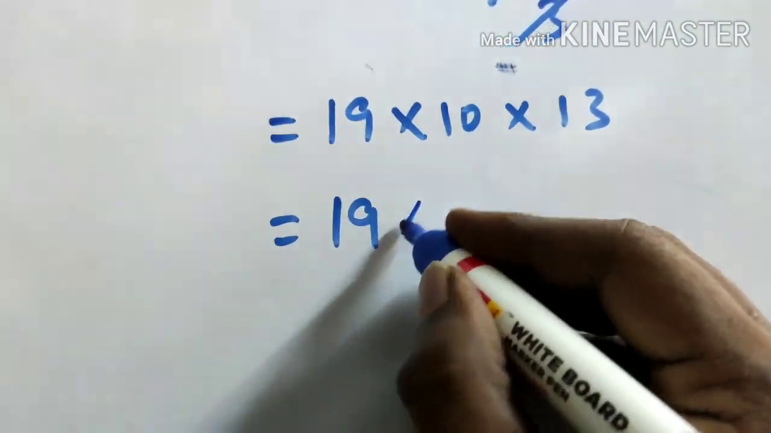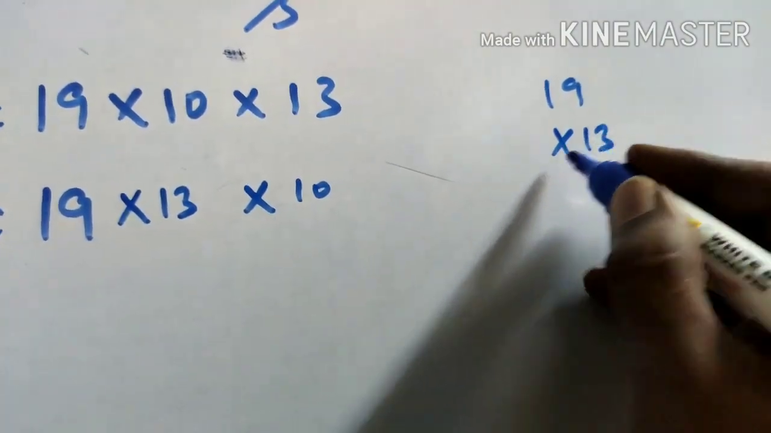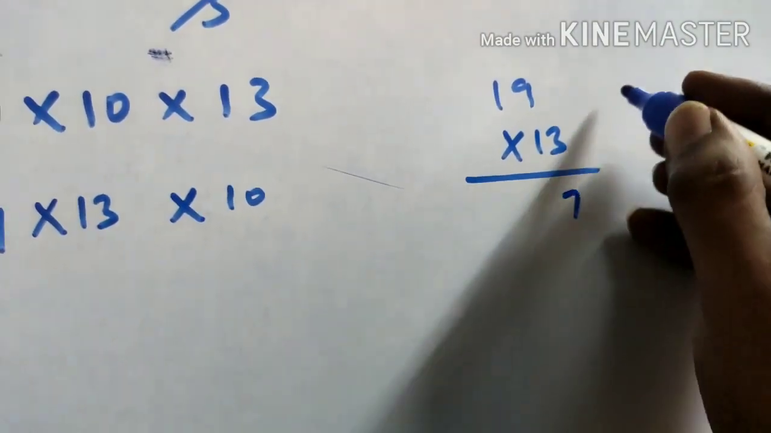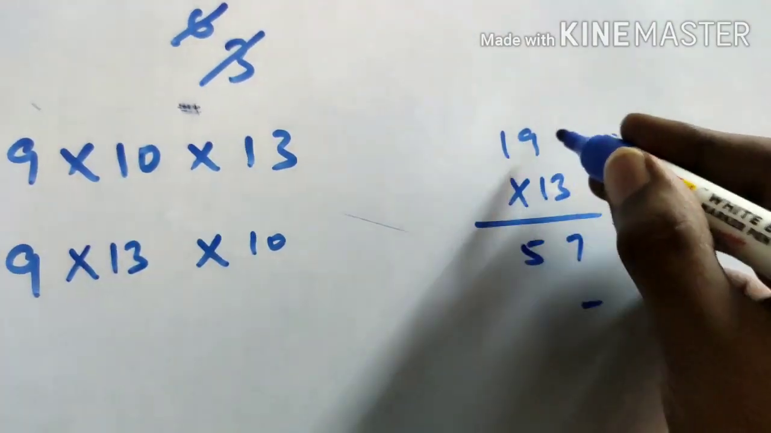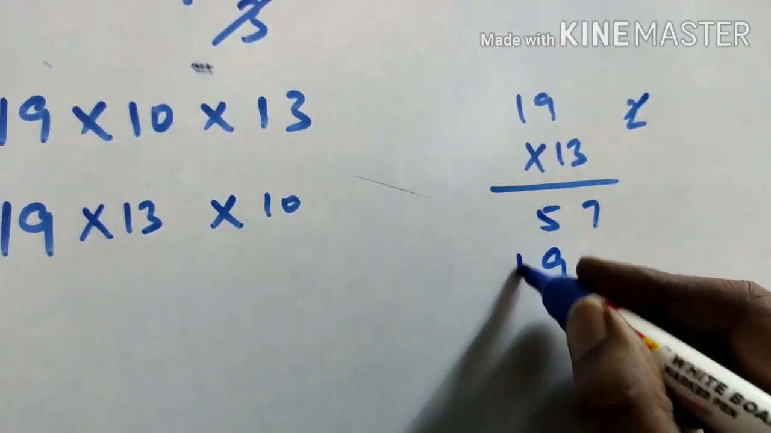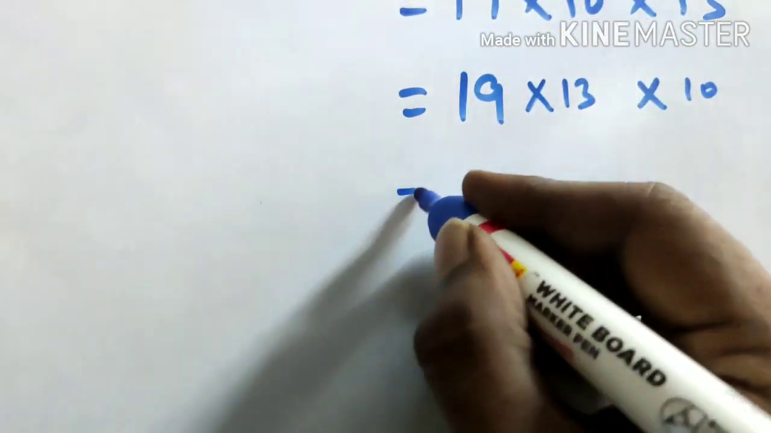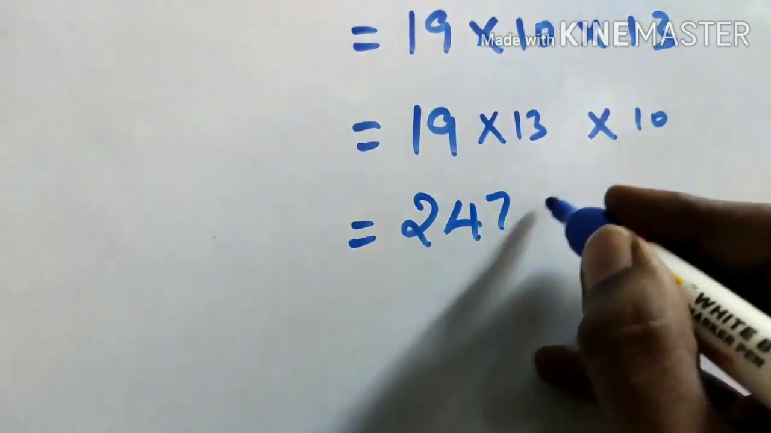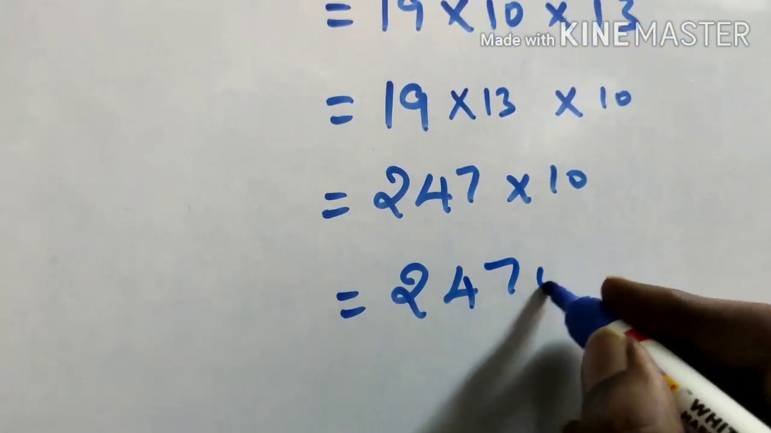So 19 into 13, we will multiply first. 3 nines are 27, remaining 2. 3 ones are 3, 3 plus 2 is 5. 1 nine is 9, 1 one is 1, so 7. 14, remaining 1, 247. So 19 into 13 is 247, then 247 into 10, so you are getting 2470.